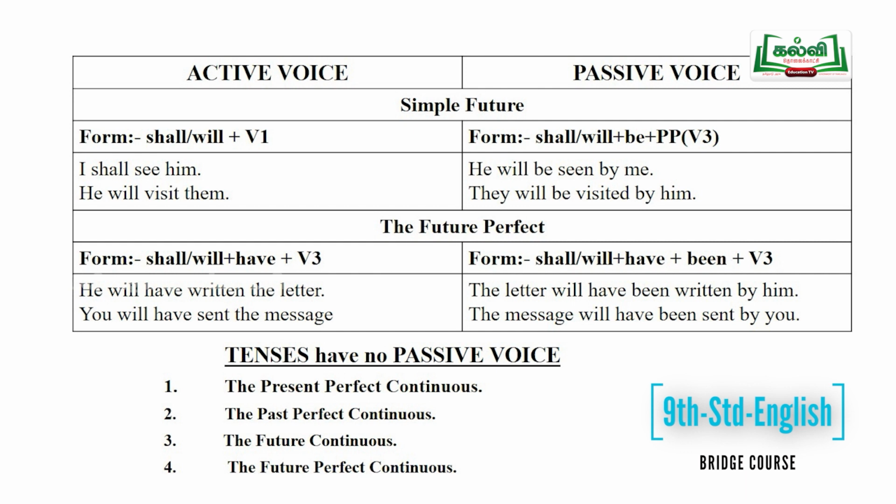Then, another sentence I want to give you. He will visit them. Here, will visit is the verb. Them is the object, he is the subject. Change it into passive form. Yes, they will be visited by him.